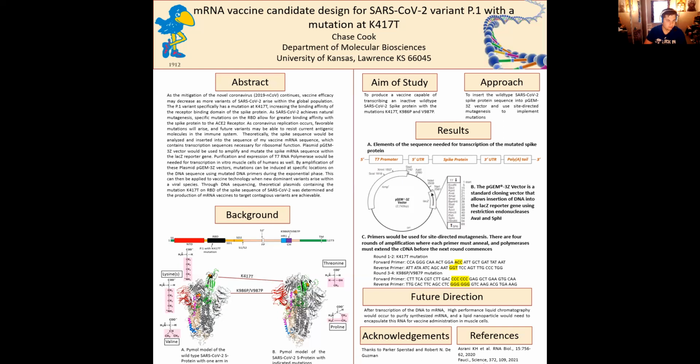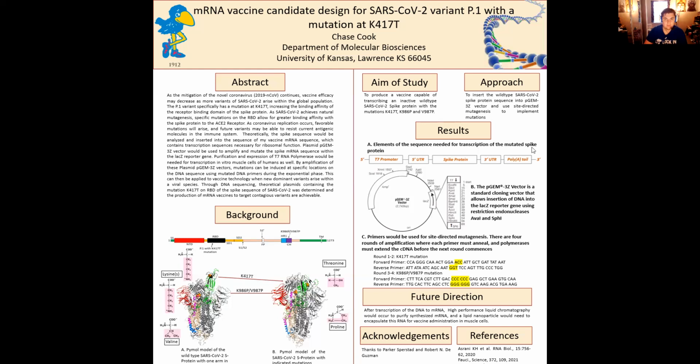This is wild type, by the way, with one arm poking out, and typically we have three when we connect to the ACE2 receptor. And this is after the proline mutations and the threonine mutation, and you can see that it kind of closes up here. These proline mutations are located at the top of the central helix, and essentially these mutations lock the spike protein in the pre-fusion conformation.